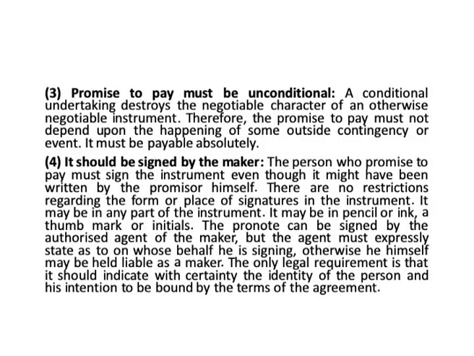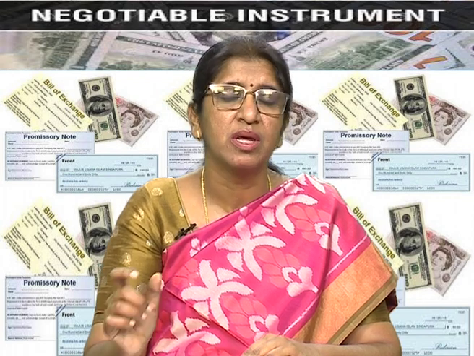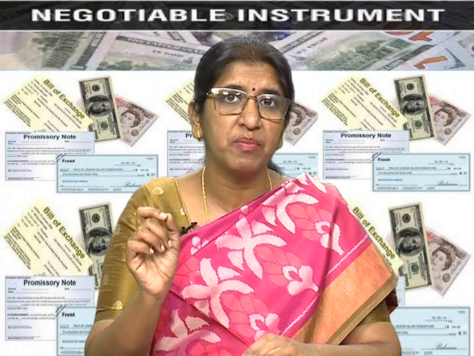The third important or essential feature of a promissory note is the promise to pay must be unconditional. That means there must be no condition mentioned or stated. The reason behind it is, a conditional undertaking destroys the negotiable character of a negotiable instrument. Therefore, the promise to pay must not depend upon anything that might or might not occur. It must be payable absolutely. So, I promise to pay B rupees 500 is a promissory note, but if I say I promise to pay B rupees 500 if he helps me, that is a conditional promise and that cannot be a promissory note.